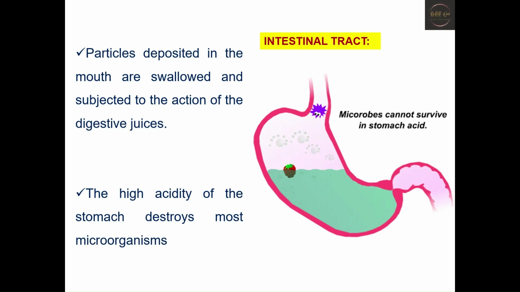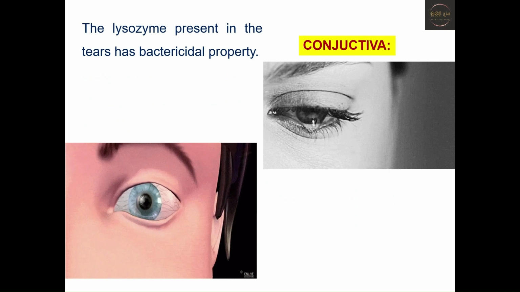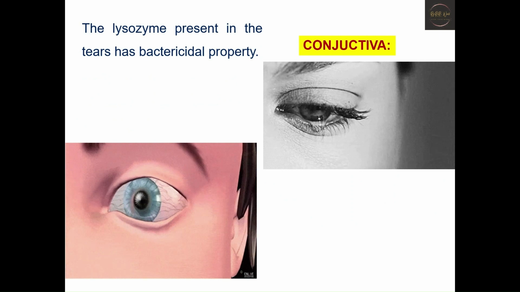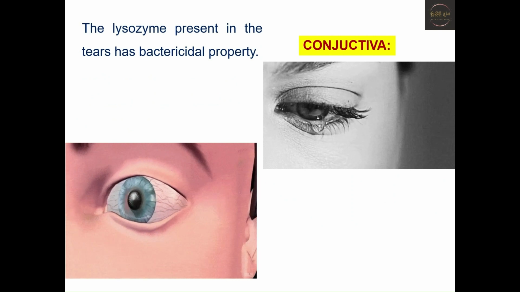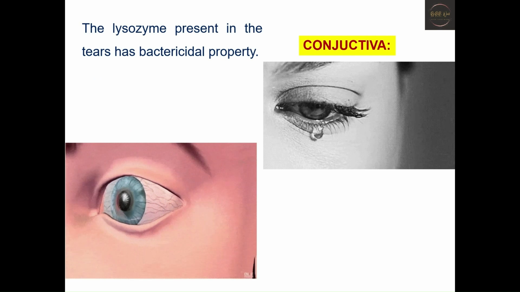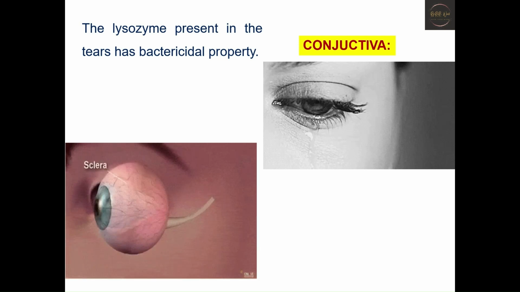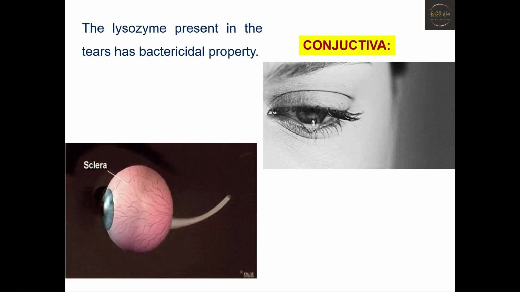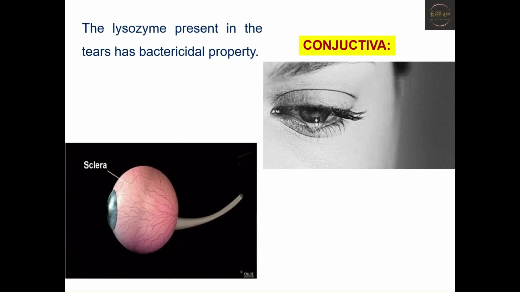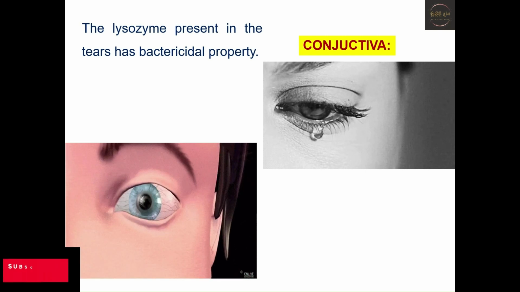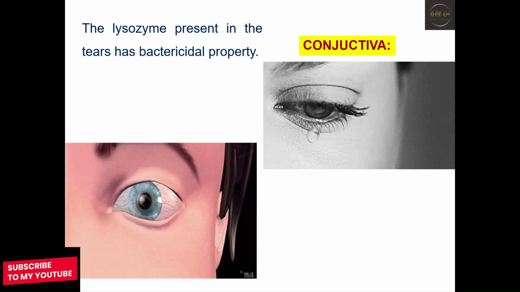Now, coming to the next, the conjunctiva. The conjunctiva of the eye mainly provides protection and lubrication of the eye by the production of mucus and tears. It can prevent microbial entrance into the eye and thus plays a role in immune surveillance. The conjunctiva is a thin layer of clear tissue which lines the inside of the eyelid and covers the white of the eye. This mucous membrane usually secretes fluids to keep the eye always moist and also protect it from foreign bodies and other infections. It is also involved in tear production. The lysozyme present in the tears has a bactericidal property as well.